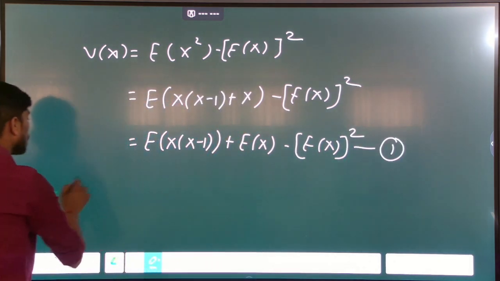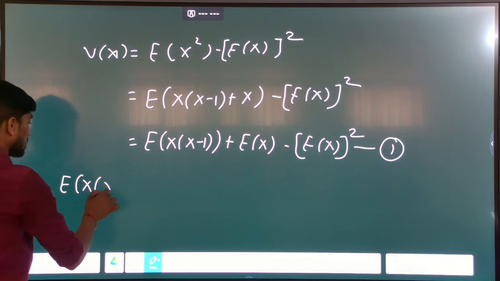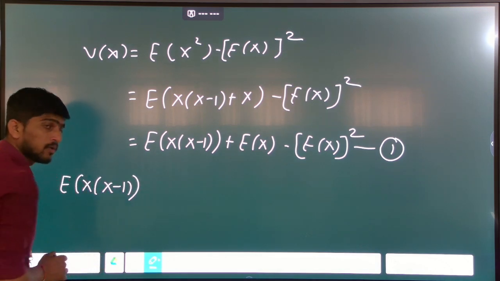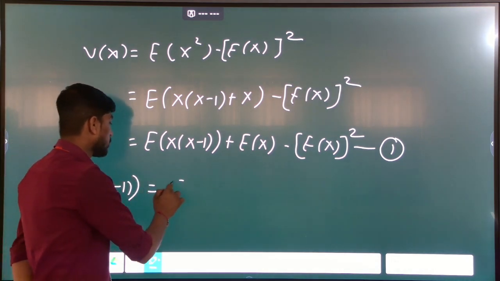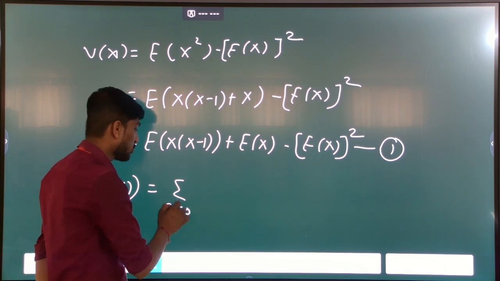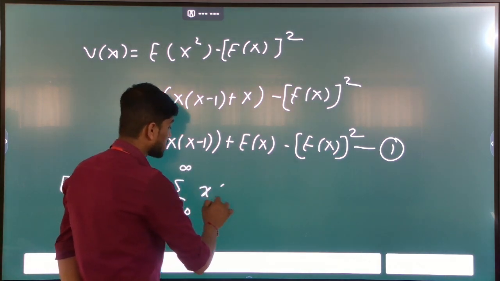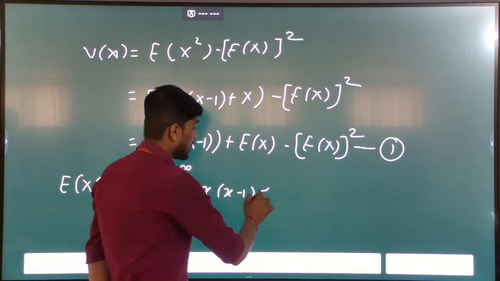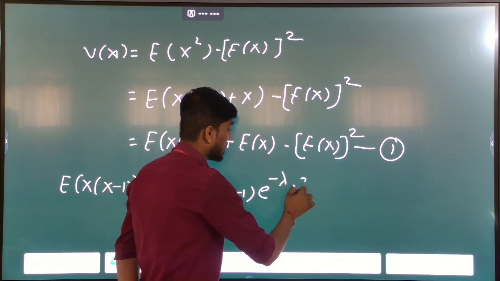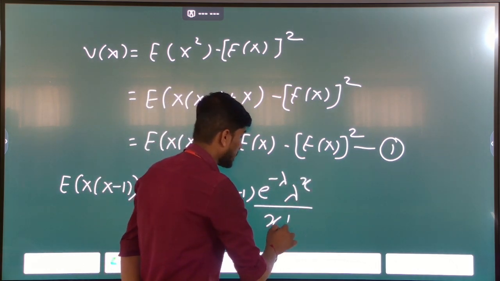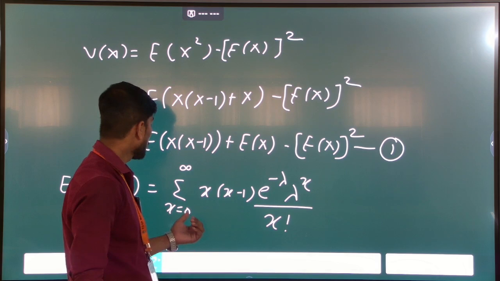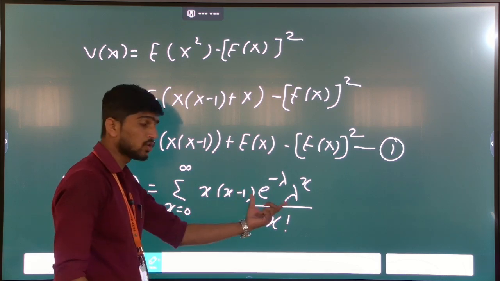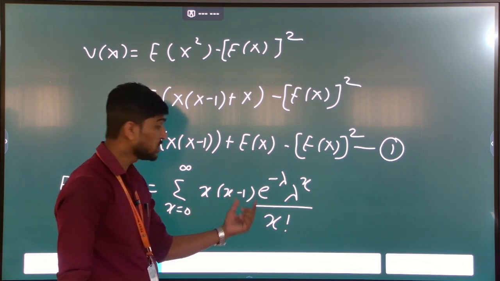Now we compute only expectation of X into X minus 1 first, which is equal to summation x running from 0 to infinity, x into x minus 1 e raised to minus lambda, lambda raised to x divided by x factorial. When x is equal to 0, it is 0, and when x is equal to 1, it is 0.